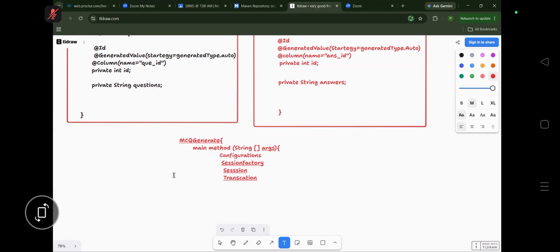Remember these things. That's why I told you to study on your own. This is a very complicated topic, guys. I'm literally telling you this mapping is very, very complicated, and very rarely will you understand this, even from YouTube, even from the class. It's a very complicated one. That's why I'm telling you.